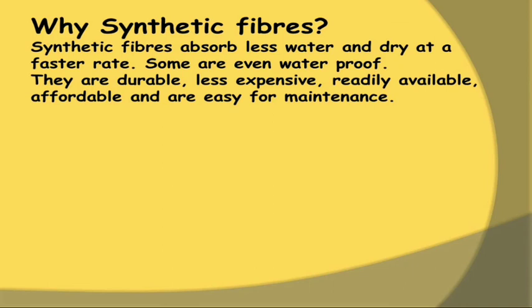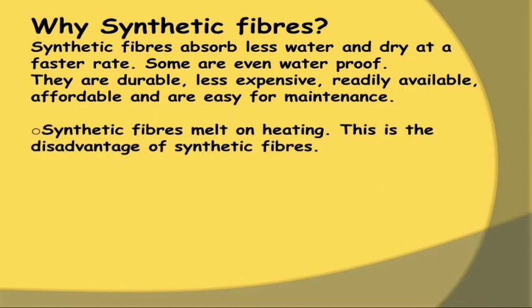Synthetic fibers, first quality, they absorb less water and they dry at a very faster rate. Some are even waterproof also, and they are very durable, less expensive, readily available, affordable, and easy to maintain. So the only disadvantage with synthetic fiber is that on heating they will melt.